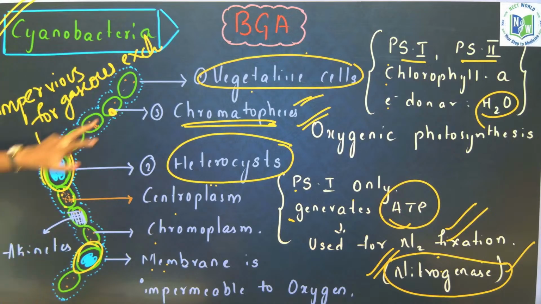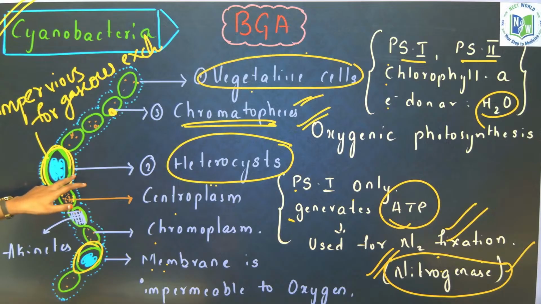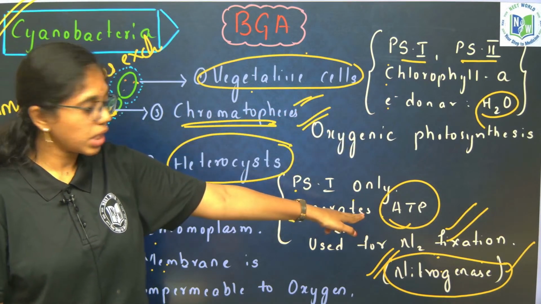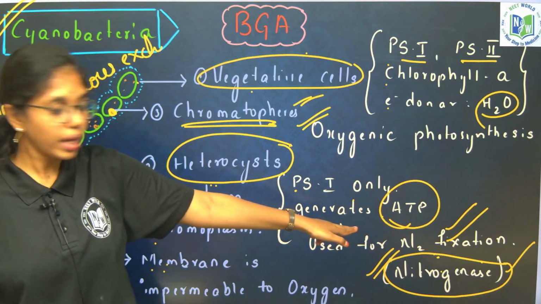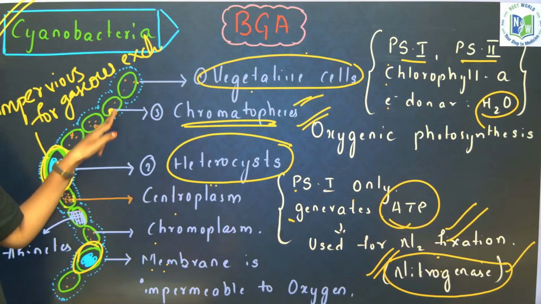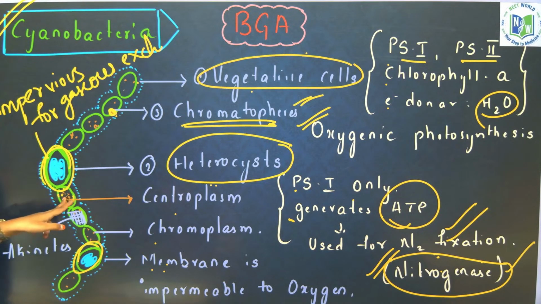I will give you a gist. Vegetative cells, heterocyst. What are the components present in the vegetative cell? Components present in the heterocyst. How and where will nitrogenase be active? What are the invaginations of the cell membrane? And what is the cytoplasm differentiation here? Peripheral is chromoplasm, central is centroplasm. Clear, right? Cyanobacteria structural description is clear to everyone?